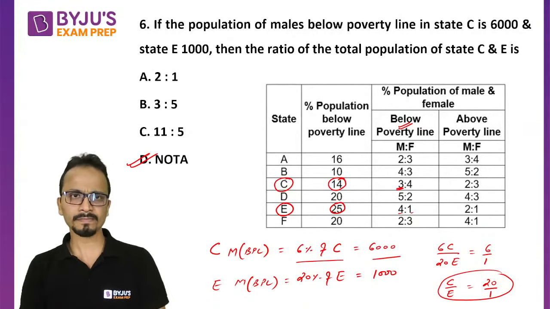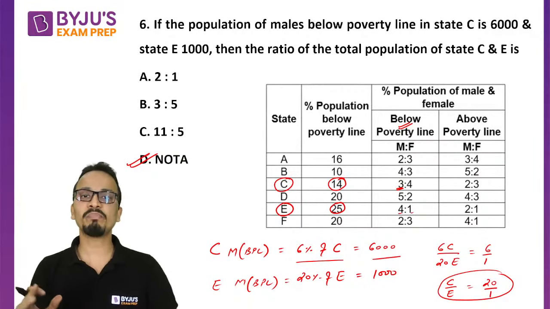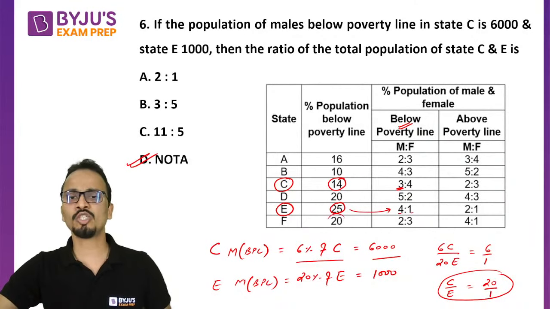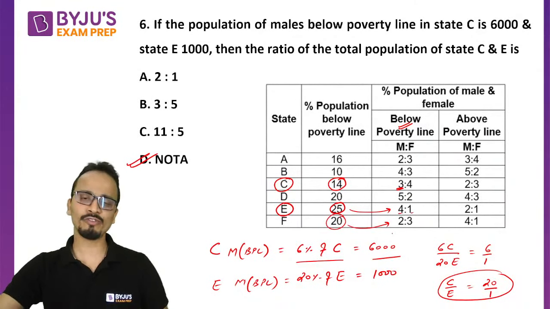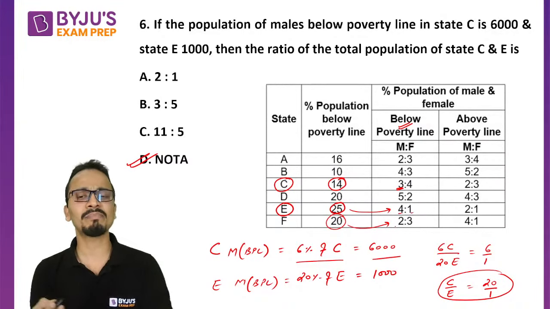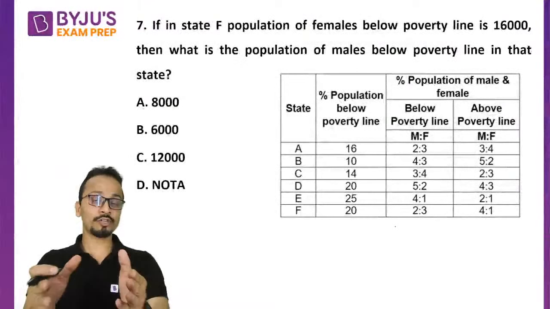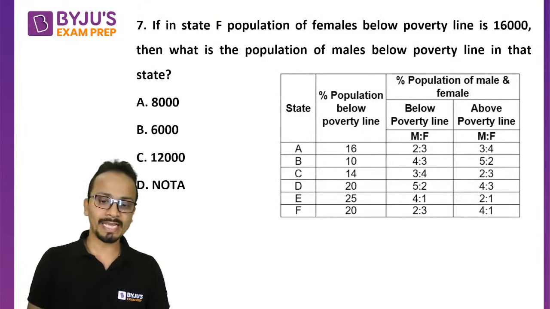Again, it was a simple question. Now, these ratios are very much favorable to the percentage breakup that is given. So I can easily divide this 25 in the ratio of 4:1. 20 can be easily divided in the ratio of 2:3. So the calculations are pretty easy for this. Okay. Next question, last question for this particular set. Then we'll move on to the next set.